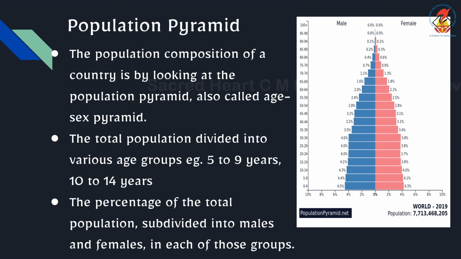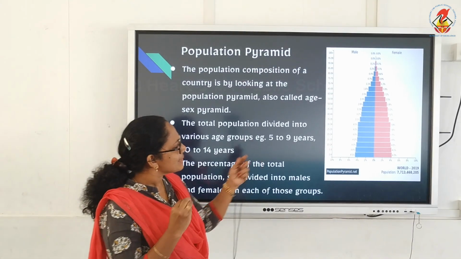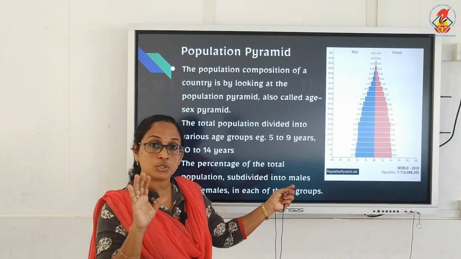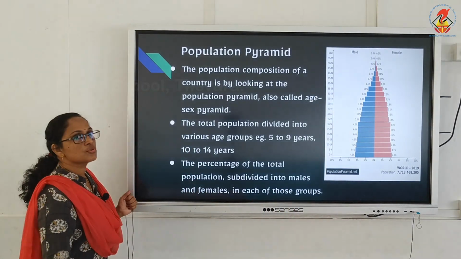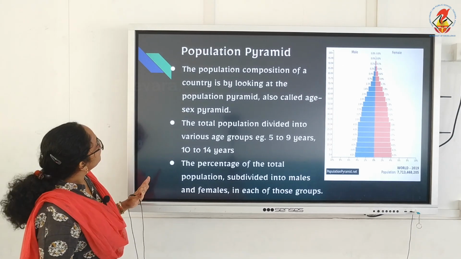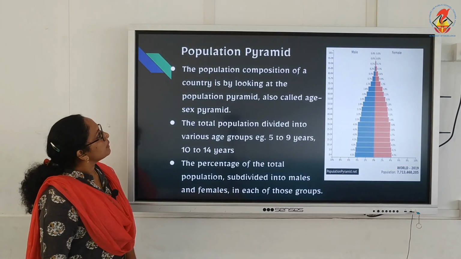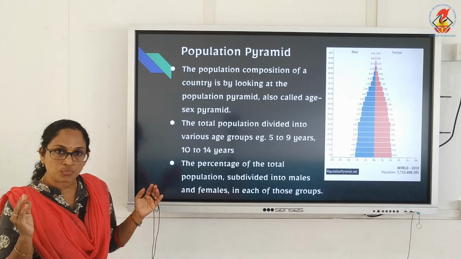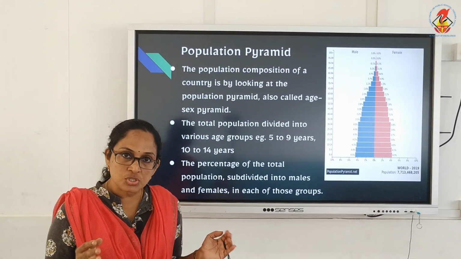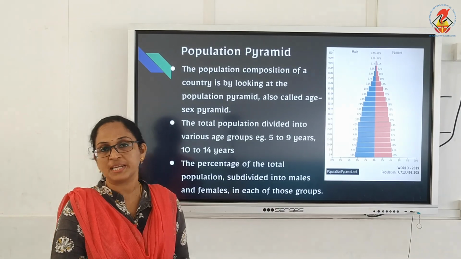It's an example only, children, not related to a particular country. Now we'll take three countries' population pyramids. So what is population pyramid? It shows the composition, the structure of population in a country.